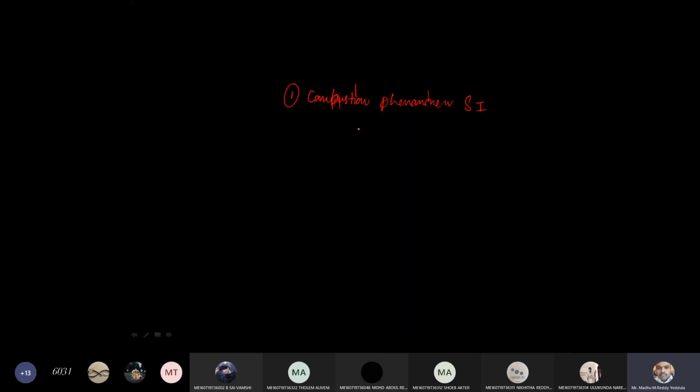Next, knocking in SI engine. In the same way, third one, same question for CI engine. Fourth one, same question for CI engine. Means combustion phenomenon in SI and CI engine, 2 questions. Knocking in SI and CI engine, 2 questions.